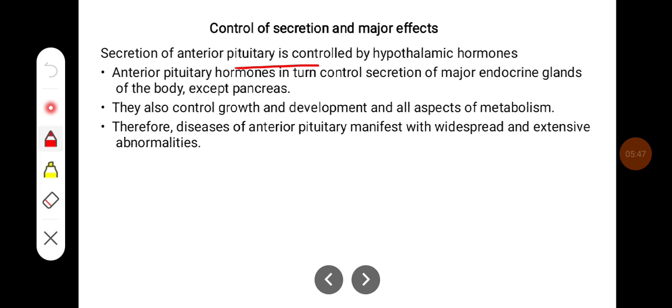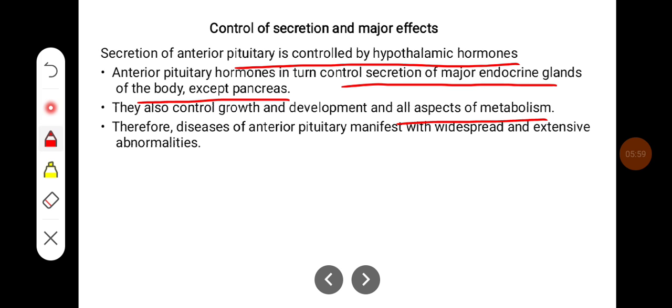Secretion of the anterior pituitary is controlled by hypothalamic hormones. Anterior pituitary hormones in turn control secretion of major endocrine glands of the body except the pancreas. They also control growth and development and all aspects of metabolism. Therefore, diseases of the anterior pituitary manifest with widespread and extensive abnormalities.